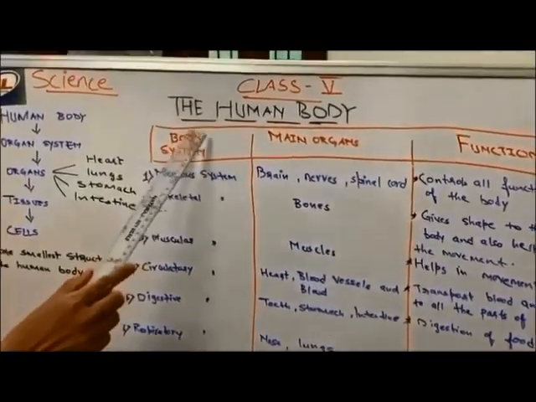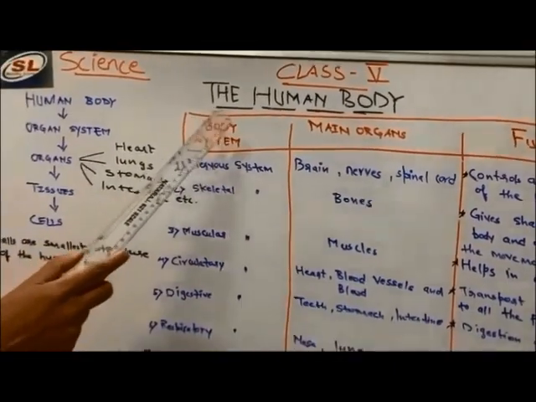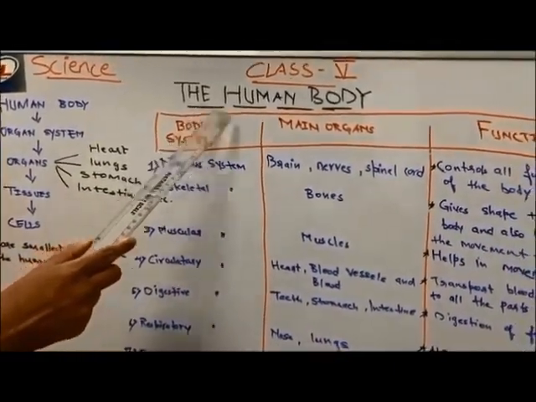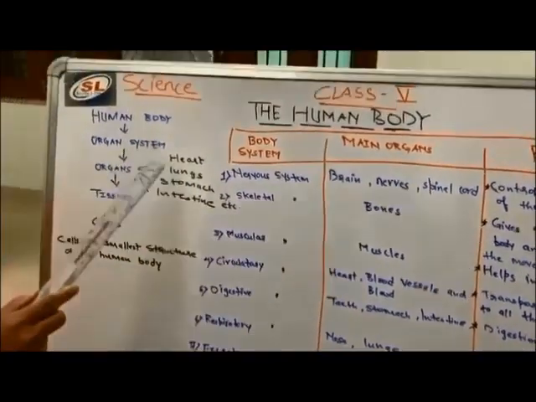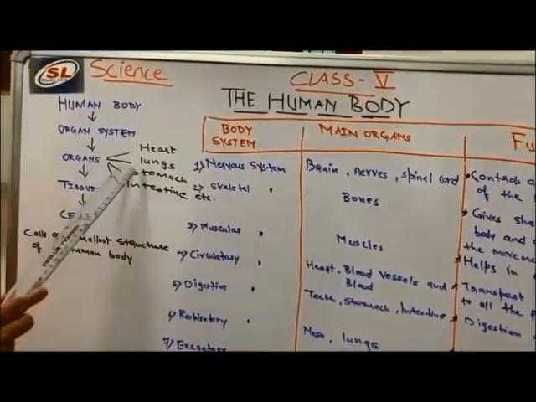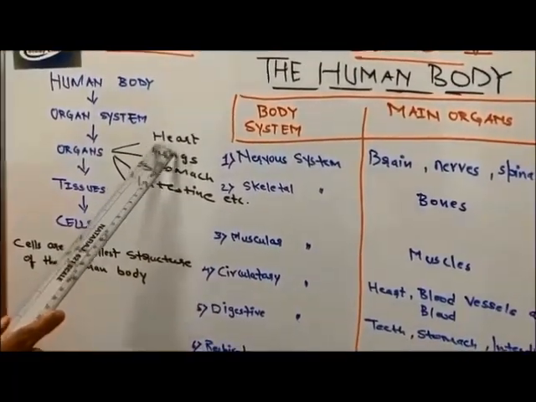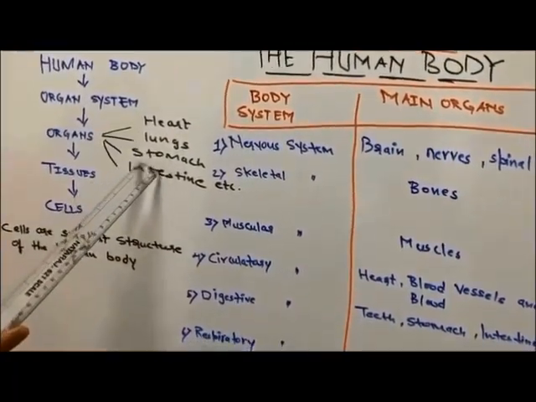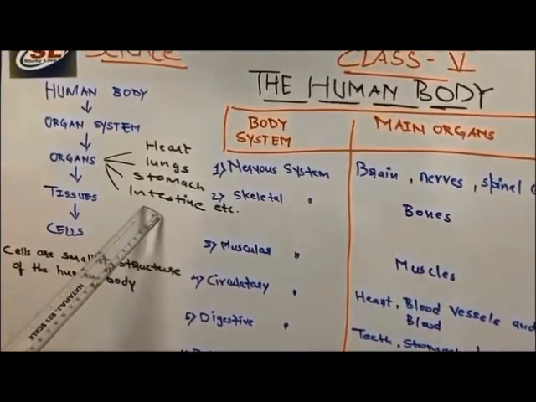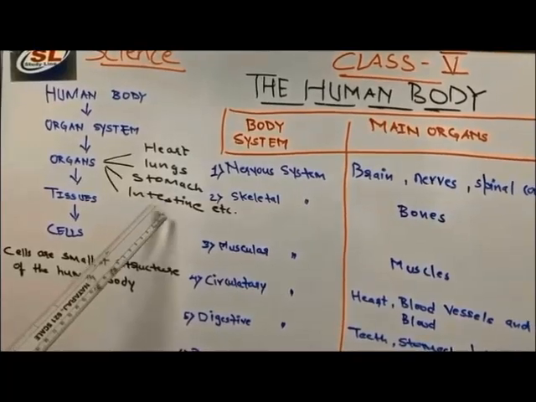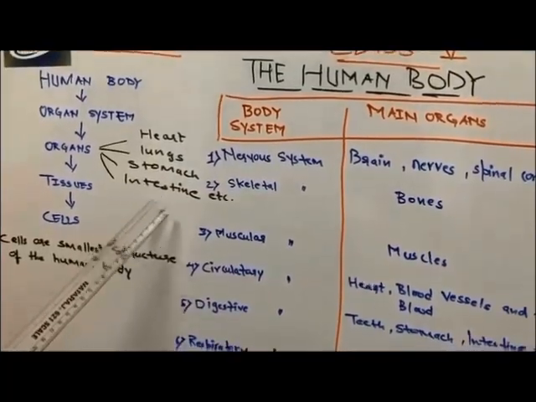Today's topic is the human body. In this class, we are going to discuss the human body structure. First of all, we'll study that our body is made up of different organs like heart, lungs, stomach, intestine, and these are the internal organs, and external organs like eyes, ears, nose, etc.